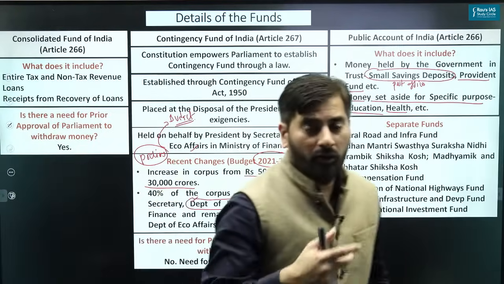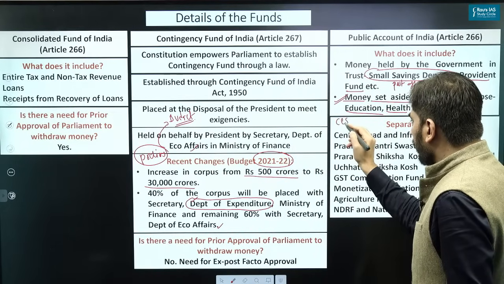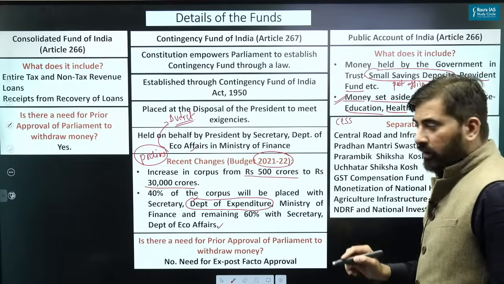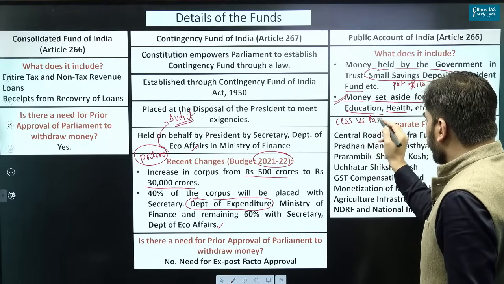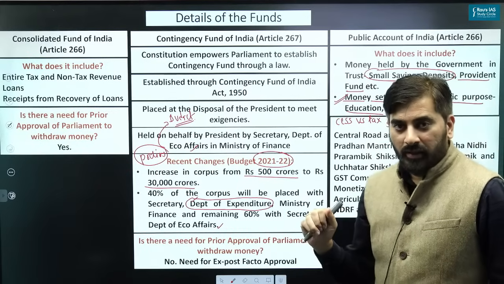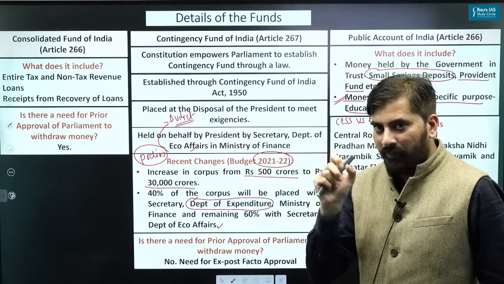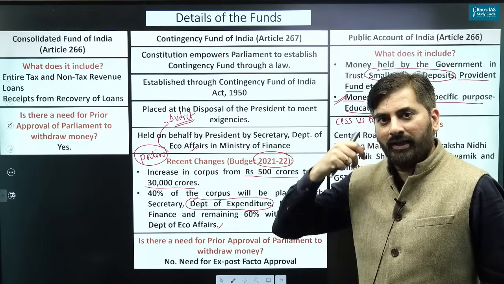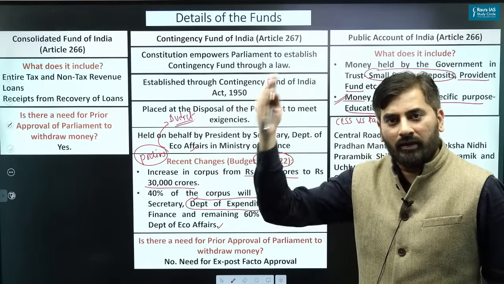I hope all of you know that the government imposes a number of cesses. Now the question is, in what way is a cess different from a tax? When the government imposes a tax, whatever tax money the government collects, it can utilize for whatever purpose the government wants.